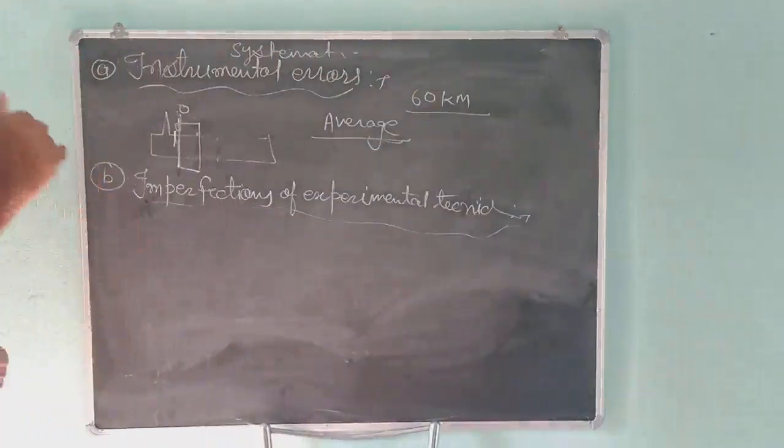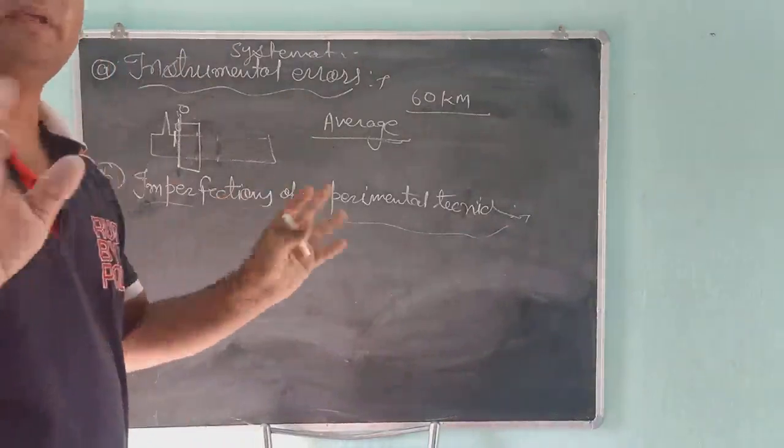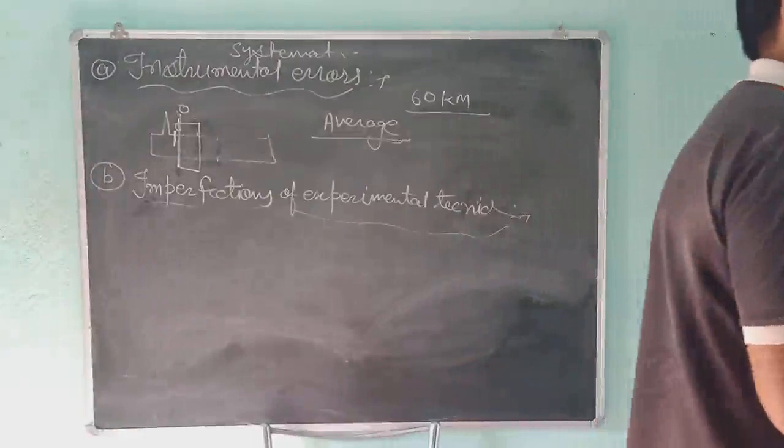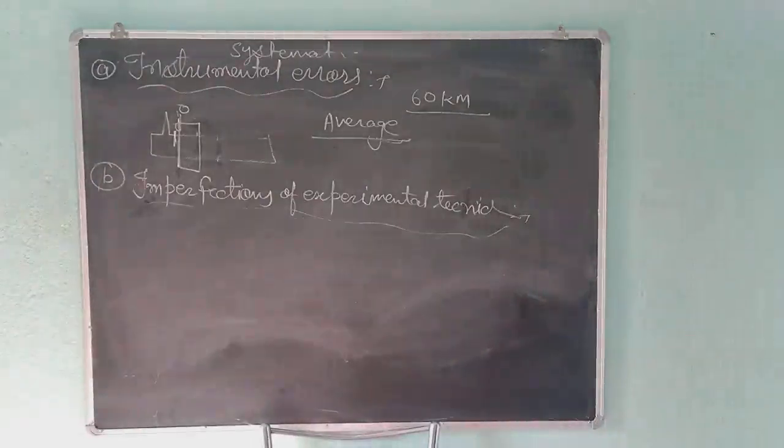Suppose that you are going to Sewa through Sikar. There will be many speed breakers, many other vehicles, and your speed will go up and down many times. Due to this, we can't find the perfect average of any bike. So students, this is due to imperfection of experimental technique.